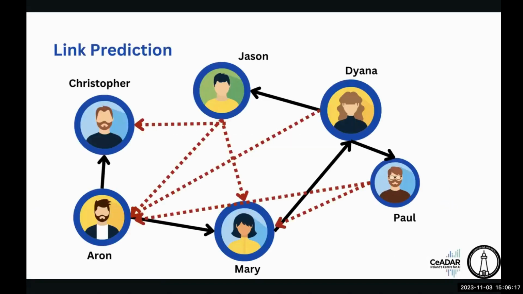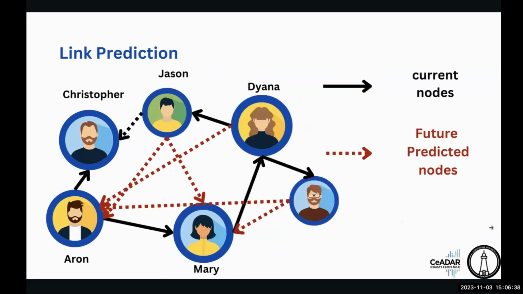This is the same example which we took from our past sessions, Aaron and Mary love story. Aaron is directly connected with Christopher and Mary, and likewise Mary is directly connected with Diana, and Diana is directly connected with Jason and Paul. The darker red ones are the current nodes here.